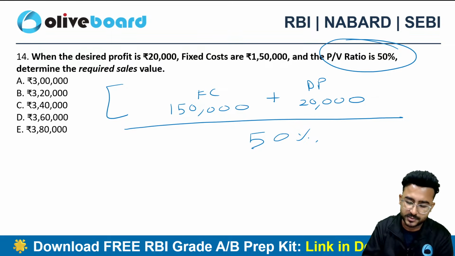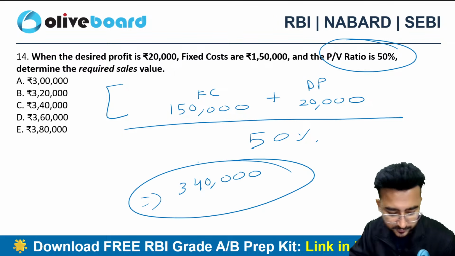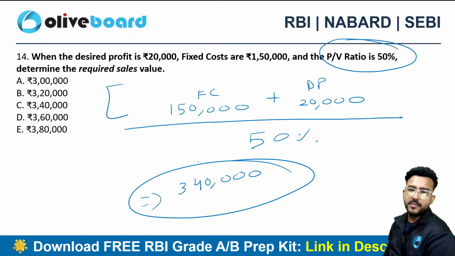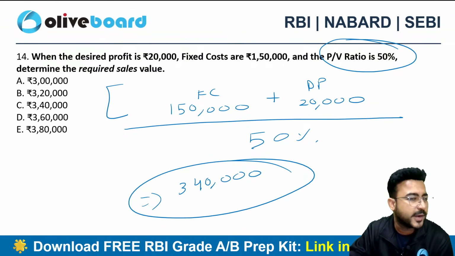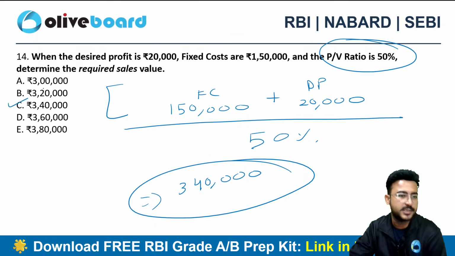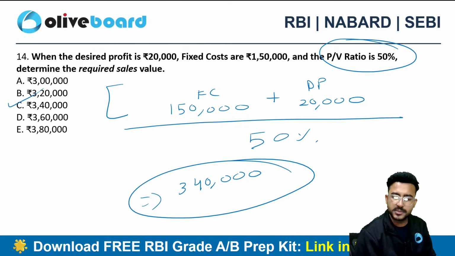So 1,50,000 plus 20,000 divided by 50%. I need a sales of 3,40,000. If I do a sales of 3,40,000, I'll be earning a desired profit of 20,000.